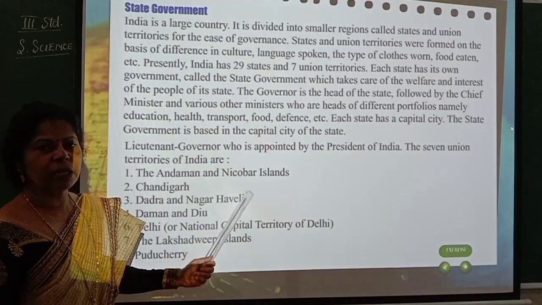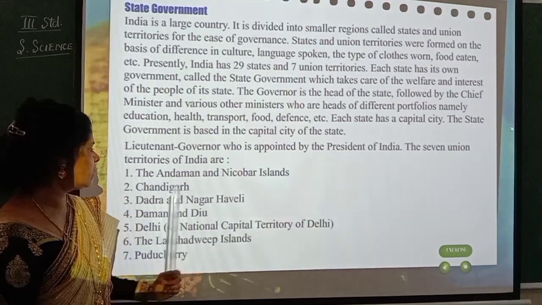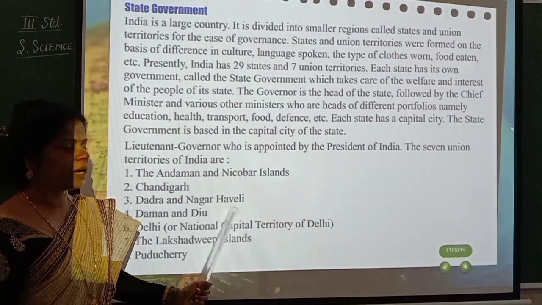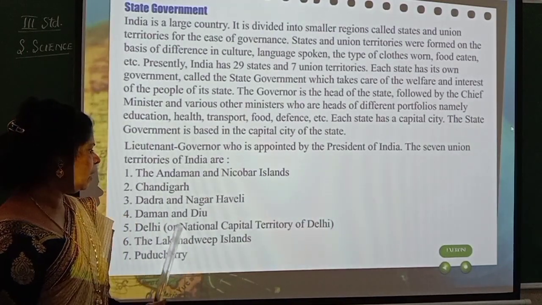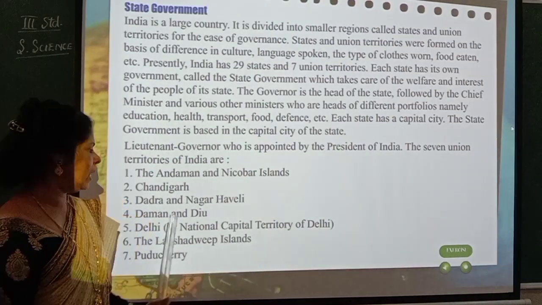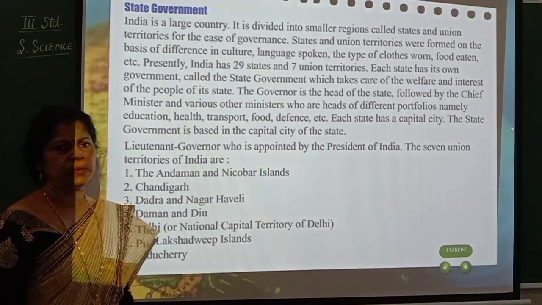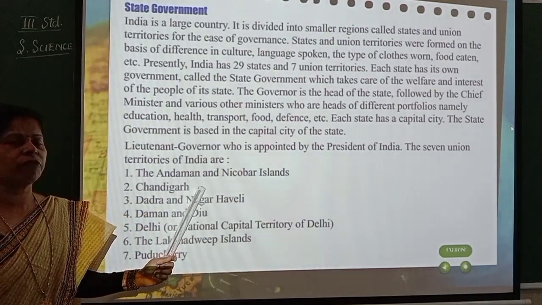So which are the 7 Union Territories here? The Andaman and Nicobar Islands, Chandigarh, Dadra and Nagar Haveli, Daman and Diu, Delhi or National Capital Territory of Delhi, the Lakshadweep Islands and Puducherry. So these are all the different union territories of India.